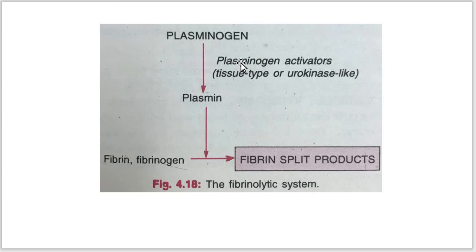The first one is the tissue type plasminogen activator, which is derived from the endothelial cells and leukocytes, that is white blood cells. The second type of plasminogen activator is the urokinase like, which is present in the plasma. So the first type, tissue type, is present in the leukocytes and endothelium, and the second type is found in the plasma.